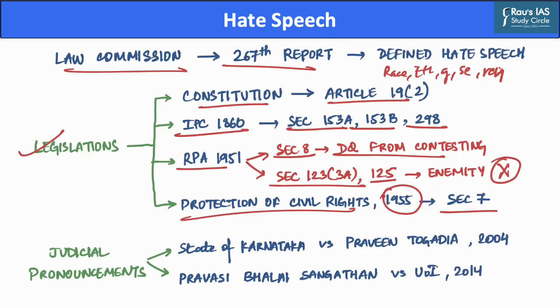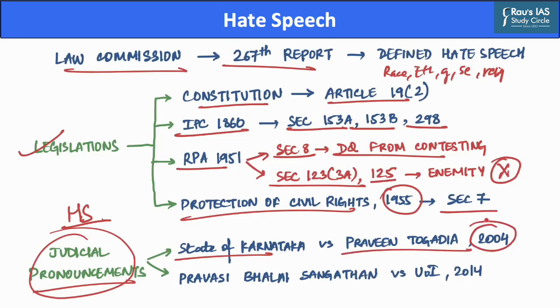Further, there are two important judicial pronouncements in the context of hate speech. The first is the State of Karnataka versus Praveen Togadia case of 2004. In this case, the Supreme Court held that the state or district authorities were well within their rights to prohibit entry so that one does not make speeches which can create a public order issue.